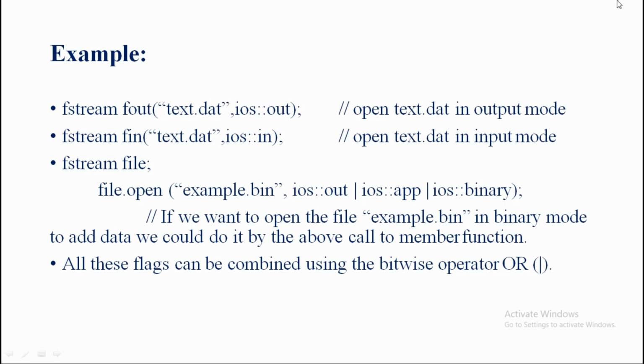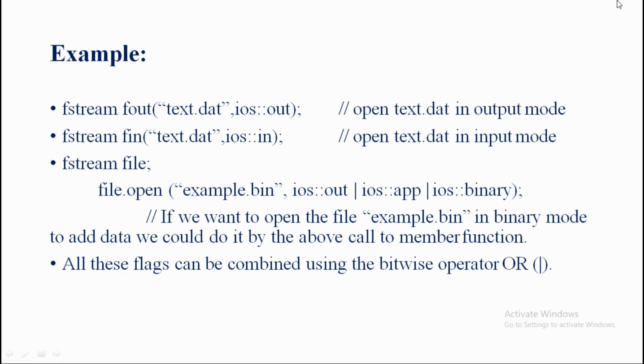We already know what the use of the file mode parameter out is. What is the use of the file mode parameter out here? And we know the syntax also. The syntax is our constructor syntax. By using such a syntax only, I created the example here. So fstream, then the fstream object name is fout, the file name I used is text.dat, and the mode is the out mode. So we can say that it opens text.dat in output mode.